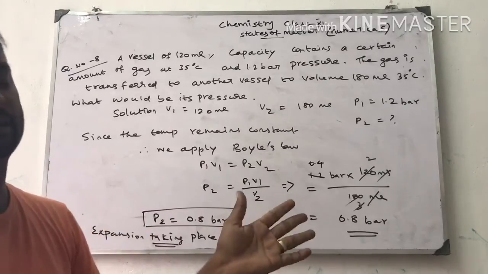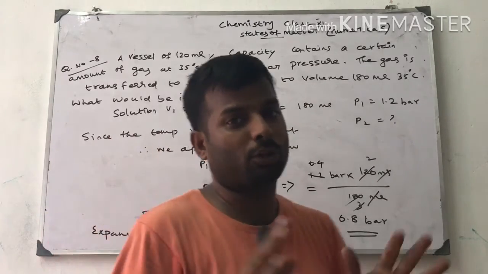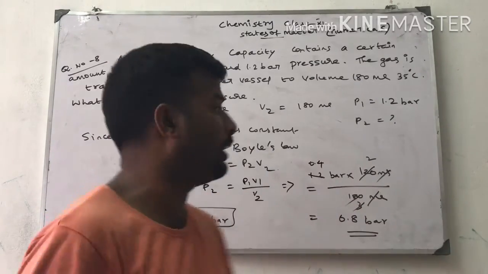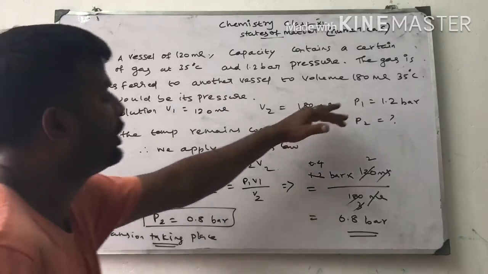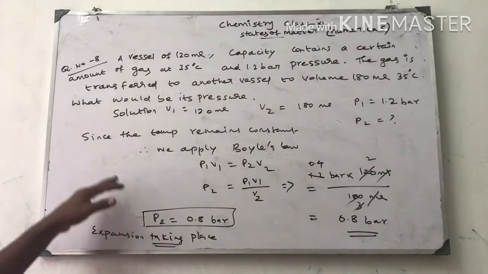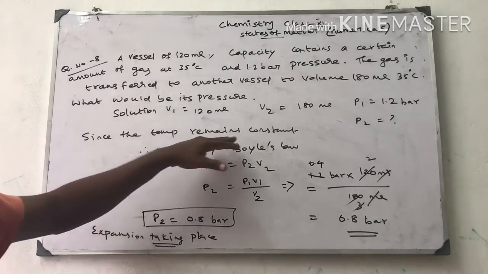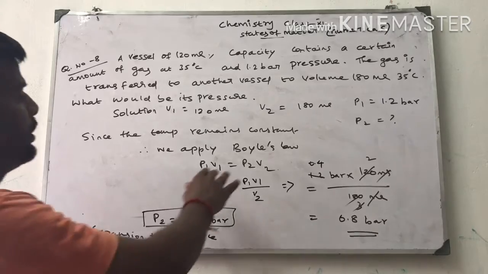So volume increases means gases have more space to move. That is why the final pressure is less than the initial pressure. So we have to solve the problem here. Since the temperature remains constant, we apply Boyle's law.